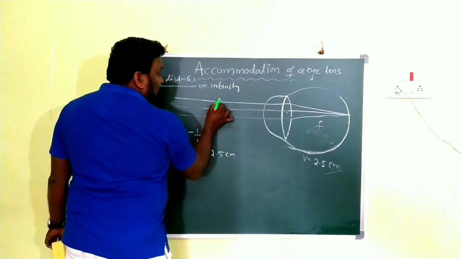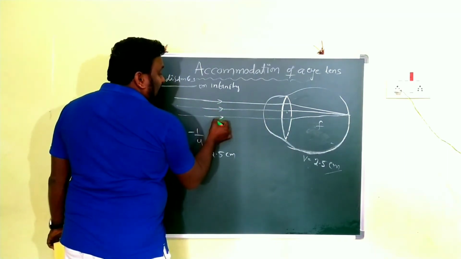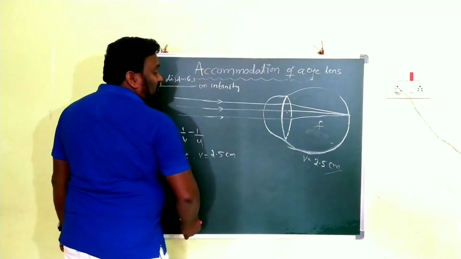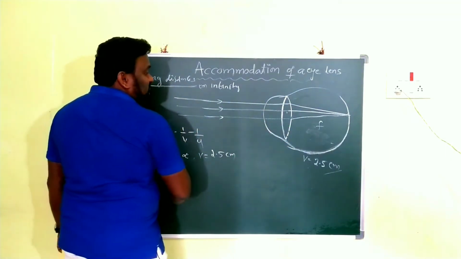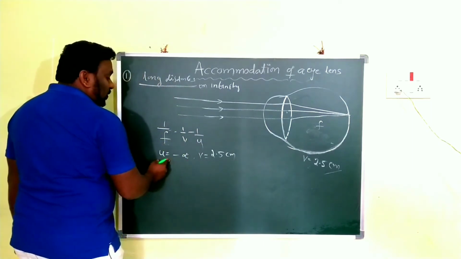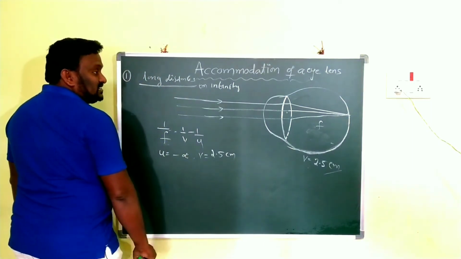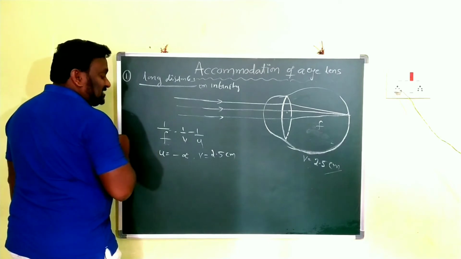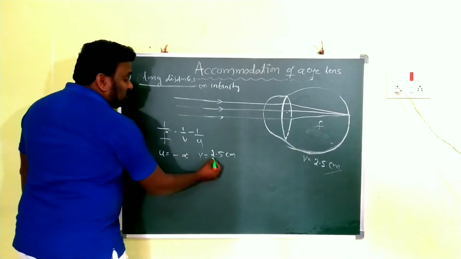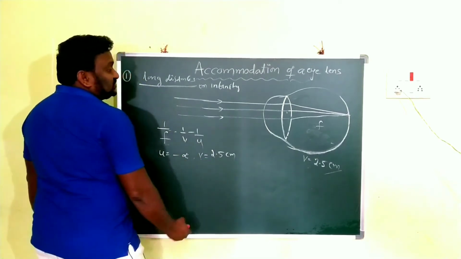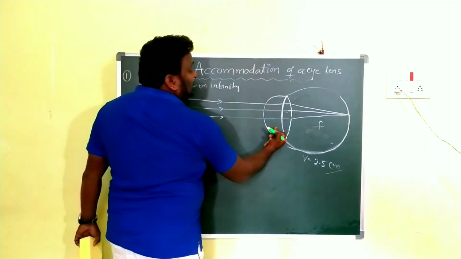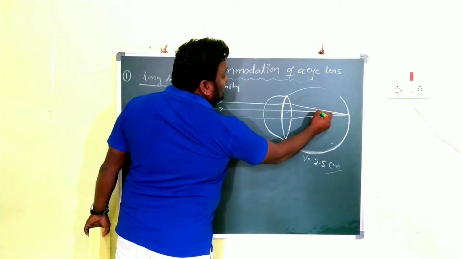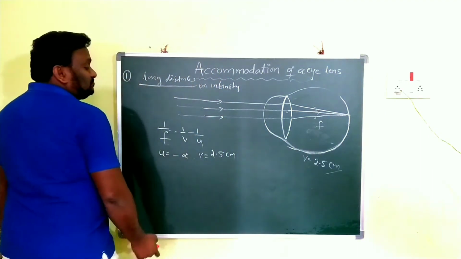The arrow marks identify the direction of movement of light. For that we take the u value in the opposite direction. That's why u is equal to minus infinity, and v is equal to 2.5 centimeters. When we take the value in the opposite direction, it is negative. When we take it in the direction of incident light, it is positive.